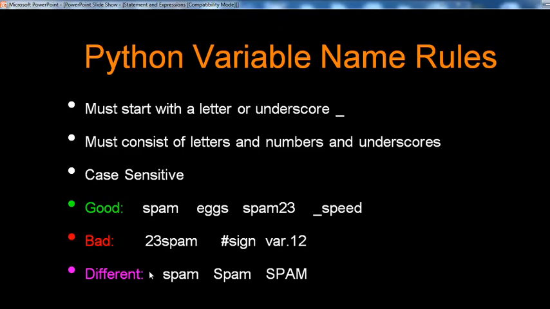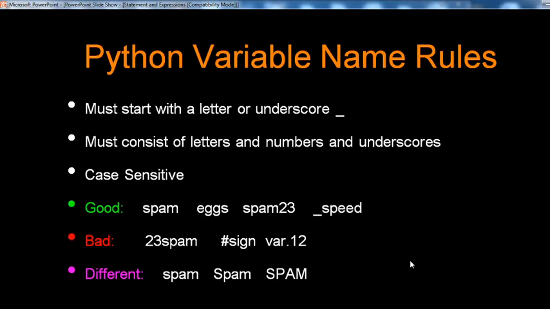Some examples of how to define a variable name in Python. Green shows good. How to define spam, all in small letters, x all in small letters, then spam23 with numeric and alphabetic, _speed. This is good. If you define 23spam, it is bad, because it cannot be allowed. Special character signs are not allowed. Fair point 12 is not allowed in this way, that is bad. Different: spam with capital S and small pam, and all capital, are different. That is good for defining variable names. Getting that: good, bad, different.